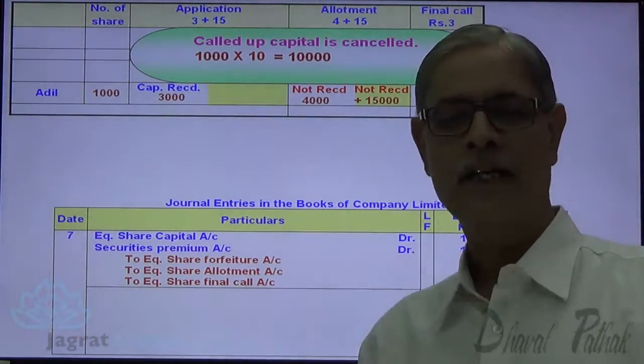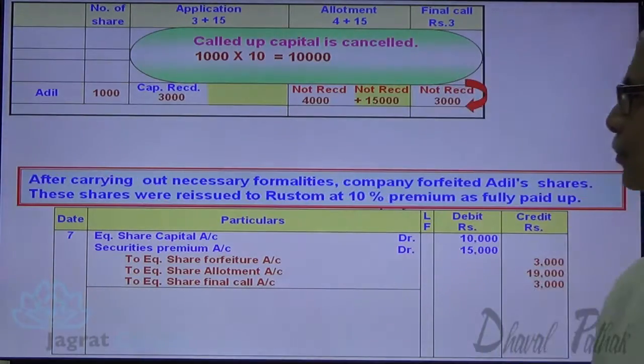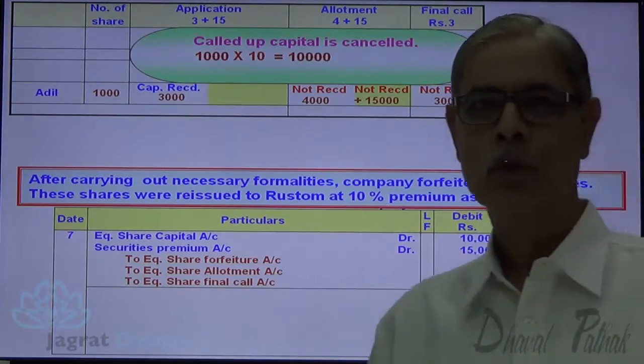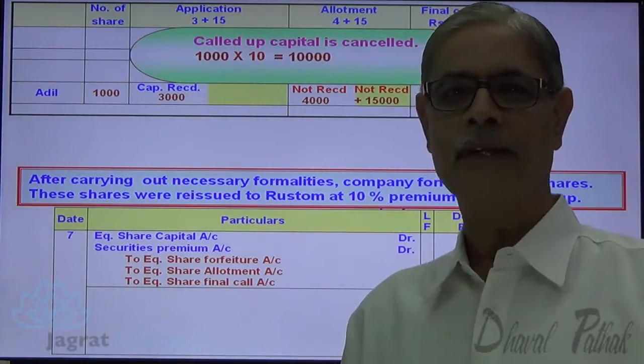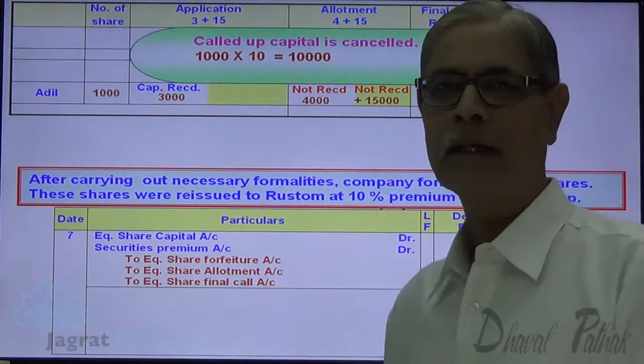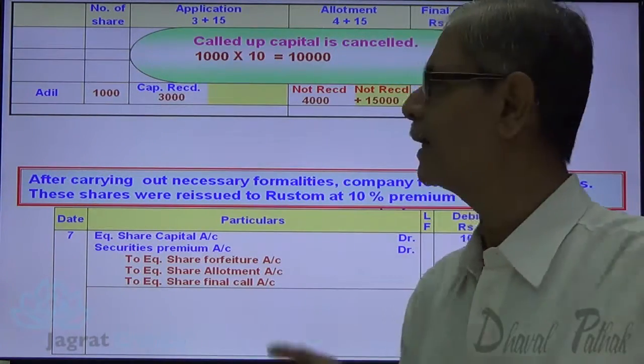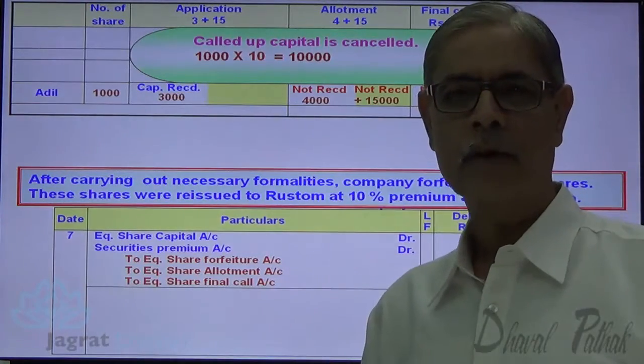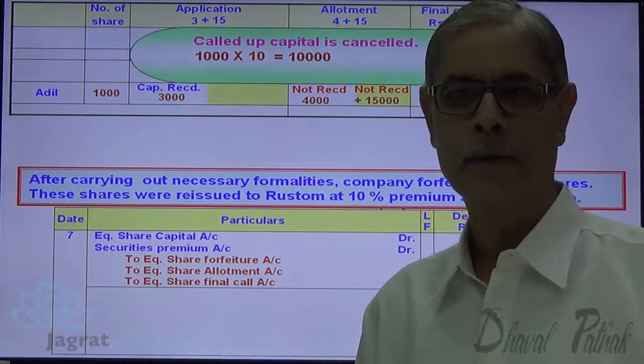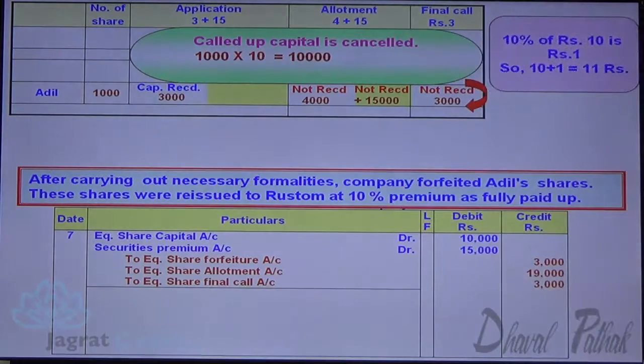Now all these shares are reissued at a premium, that is 10% premium. So no reissue discount has been granted. So out of this capital received forfeiture income 3,000, no reissue discount has been granted. So this 3,000 will be transferred to capital reserve. Now shares are issued at a premium of 10%, 11 rupees. 10 into 10%, 1 is the premium.